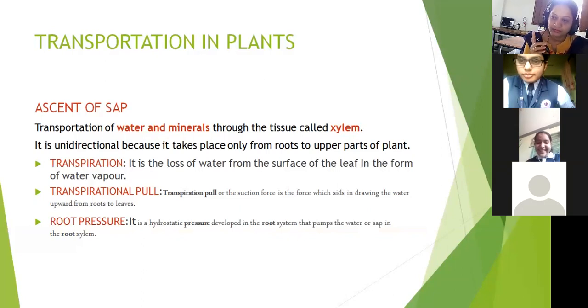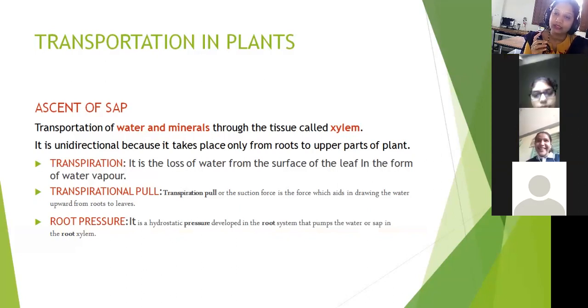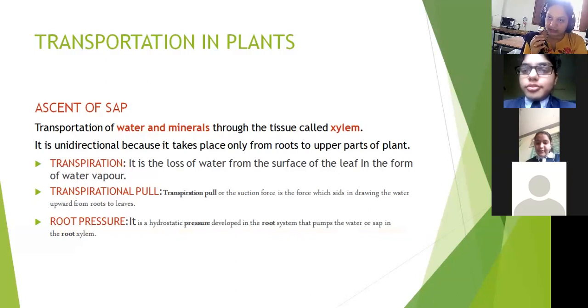How did the root get ions at first? From the soil. So where are the ions more? It is present in the soil. So what happens? The root takes up the ions from the surrounding soil.